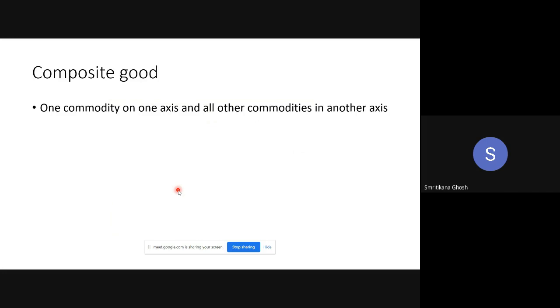Okay, now this is another thing, composite good. Composite good is very simple actually. Composite good means, say what we are thinking is that the consumer is consuming two commodities. One is X, another is Y. But is it reality? What do you think? Is the consumer consuming only two commodities? Is it the reality?